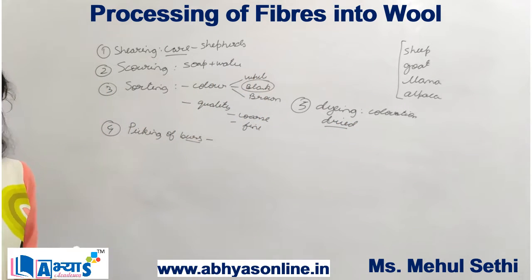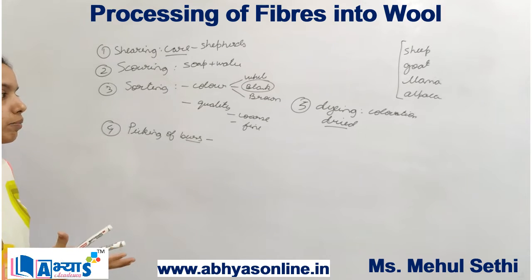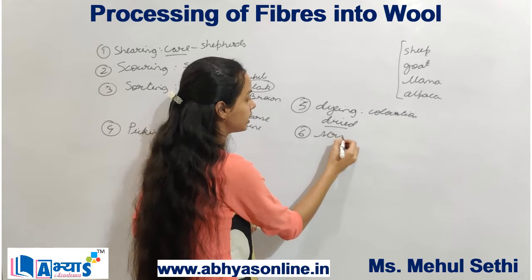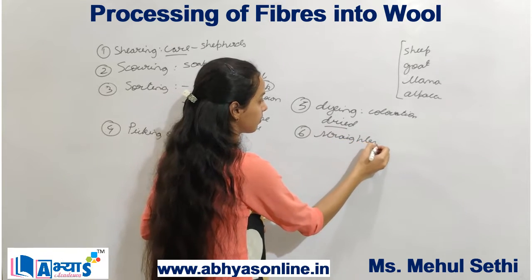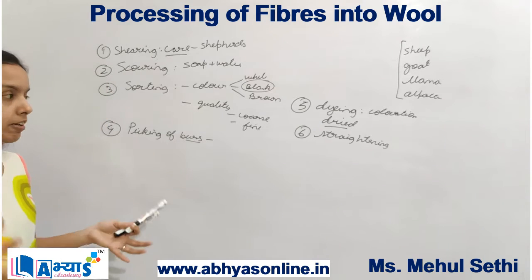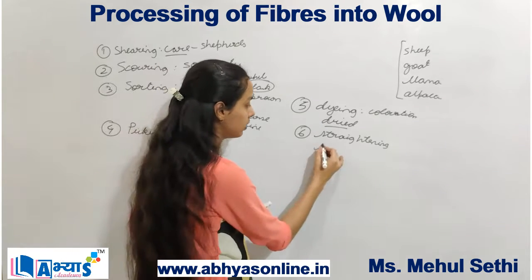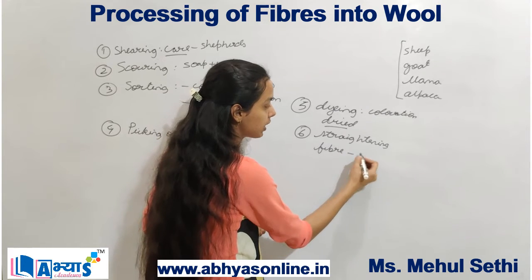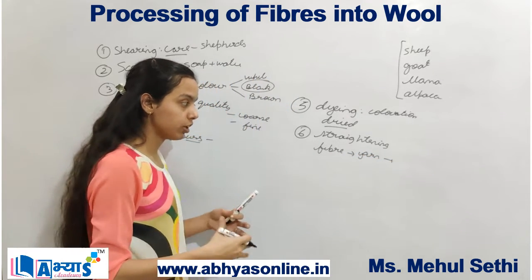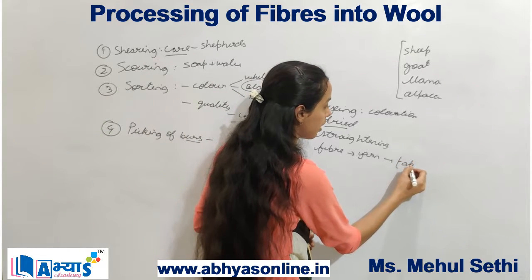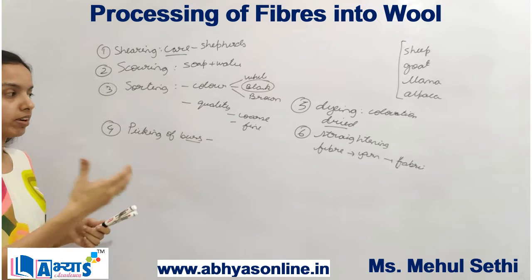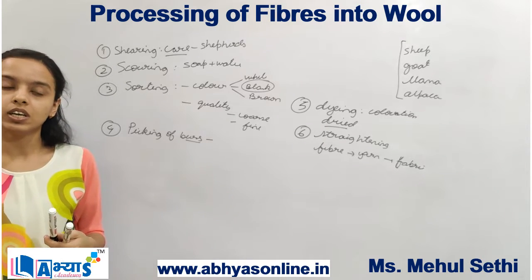Now when the colors are given and the wool fibers have been dried properly, the last step is straightening. In the process of straightening, or we can say combing, different types of fibers are mixed together to form a yarn, and from this yarn they are woven together to form the fabric. So this is how you get the final fabric from which different types of clothing material can be cut out.